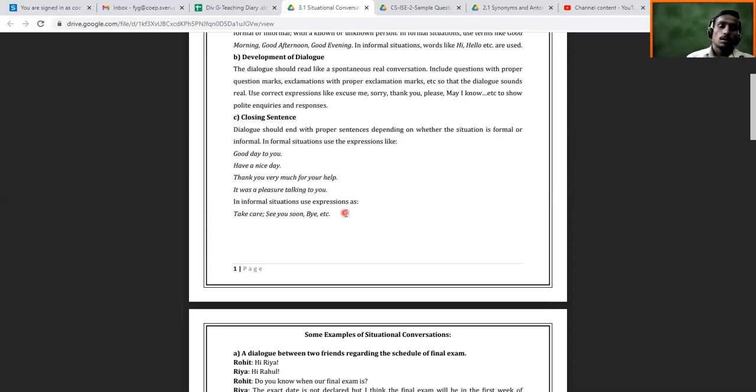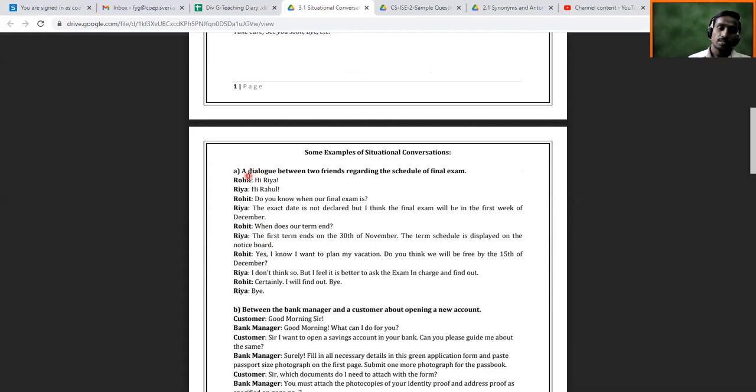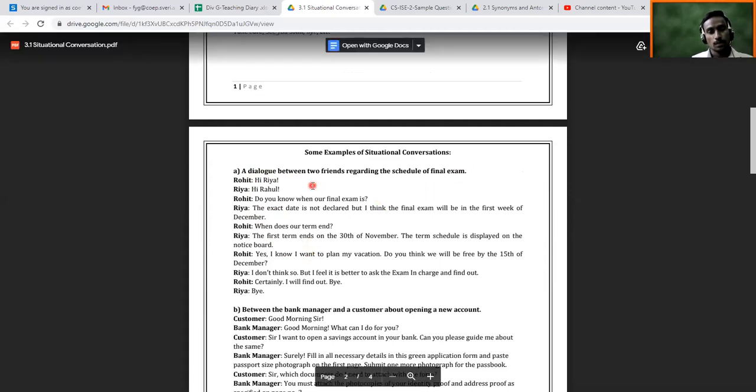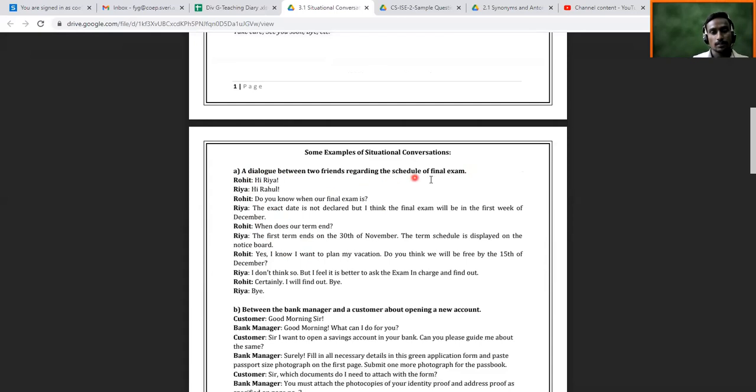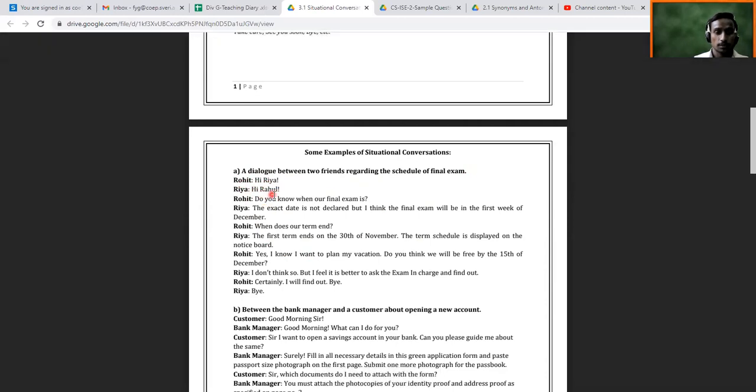So here I would like to suggest that the given situations, you don't refer to them. Read them, but don't try to copy. Rather you can just take this situation only: two friends regarding the schedule of final exam. You can just see here how Rohit and Ria, these two friends, talk. So greetings like hi Ria, hi Rahul, and then they begin to develop their dialogue.